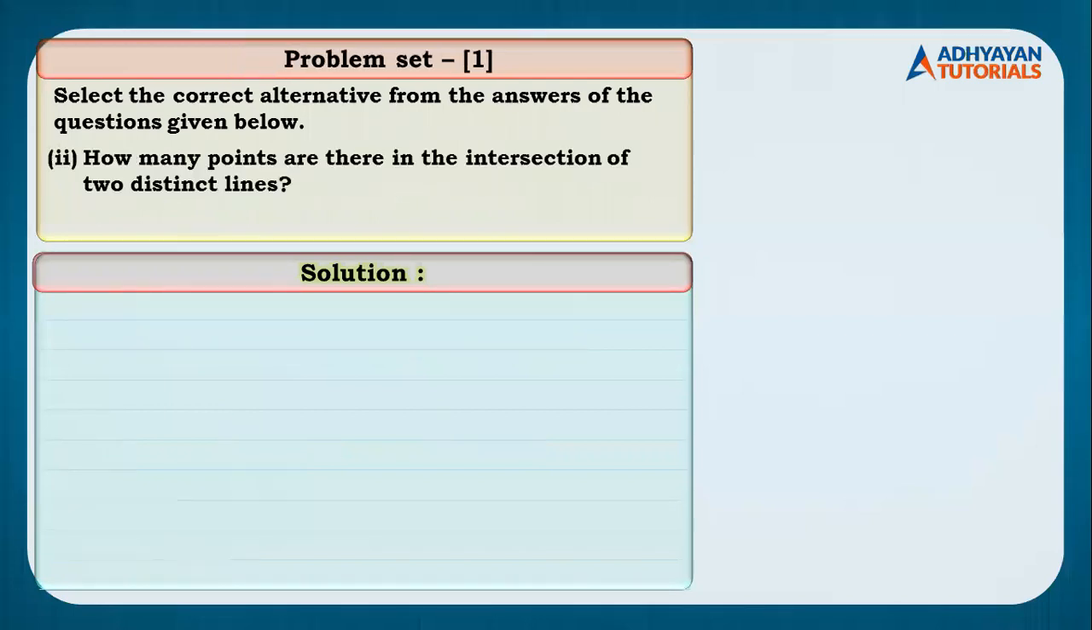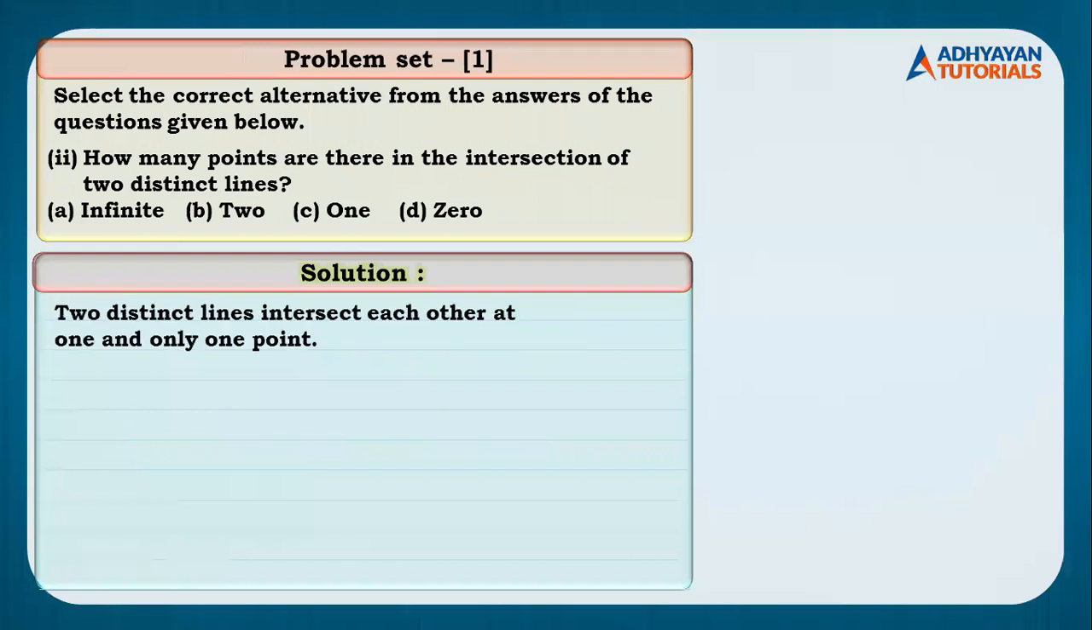How many points are there in the intersection of two distinct lines? So we are talking about two distinct lines, that is two different lines. Definitely two different lines intersect at a single point, as you can see it in the figure as well. So the answer, children, here is option C. You don't have to copy this as of now. You can later on copy it from the YouTube video lecture, right?